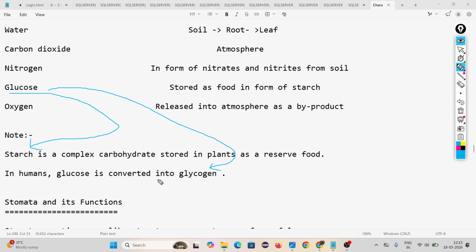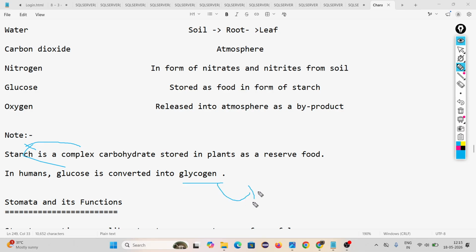After eating, digestion and then assimilation and several processes happen. Then this glucose is stored in the form of glycogen. And when I am doing my work, I convert this glycogen into glucose and use it. Remember, in plants the carbohydrate or glucose is finally stored in the form of starch, and in human beings it is stored as glycogen, particularly in liver cells.